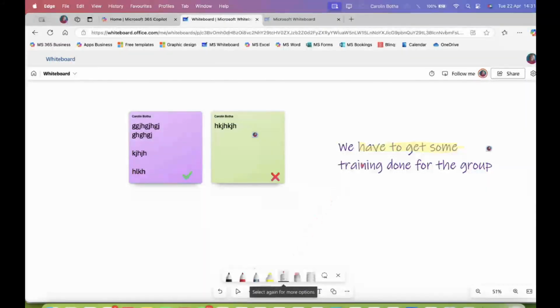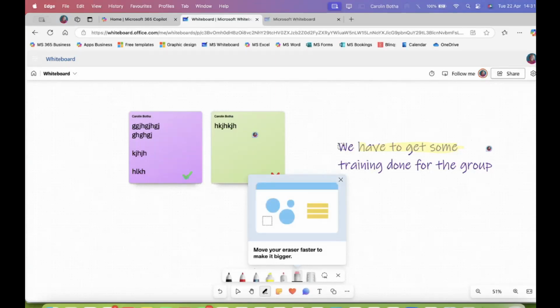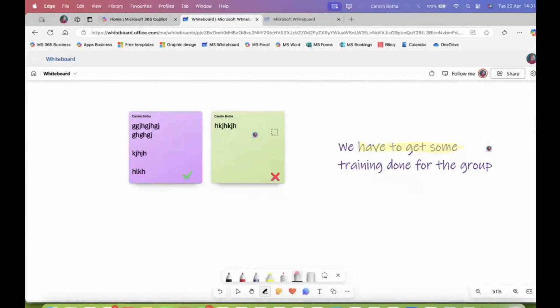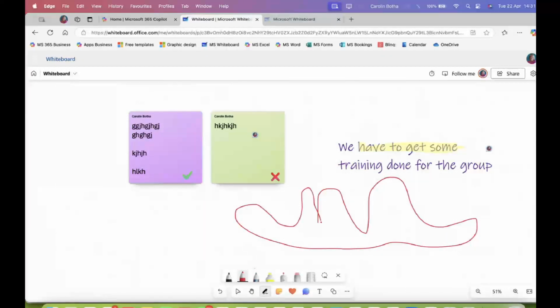I can go to my laser pointer, which is very, very handy in collaboration situations. Then there's also an eraser, so I can erase something if I like. It will obviously not work now, so let me rather draw something. As I said, I'm not artistic, as you can see. Honestly, don't know what this is. It's just something. And I can grab my eraser and erase parts of it if I would like to do so.